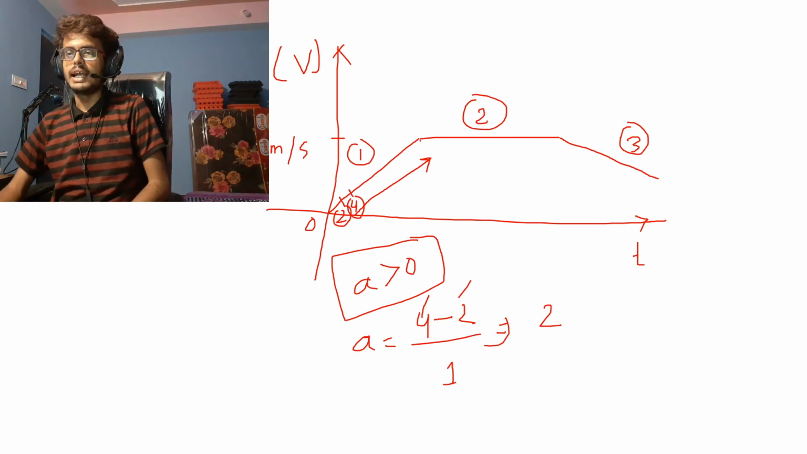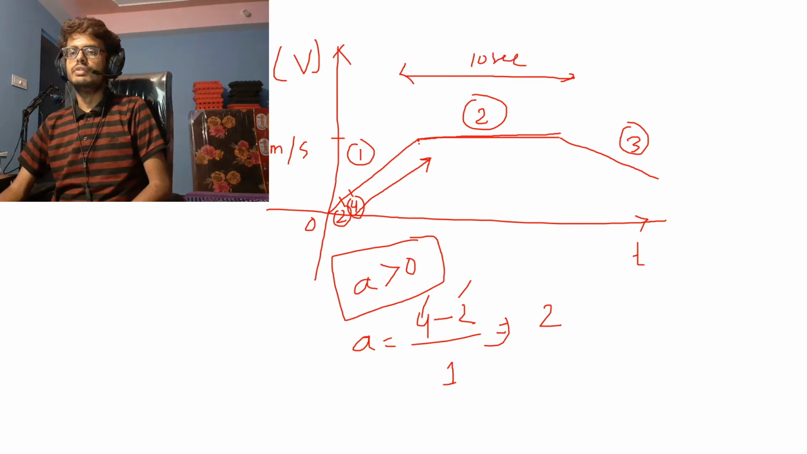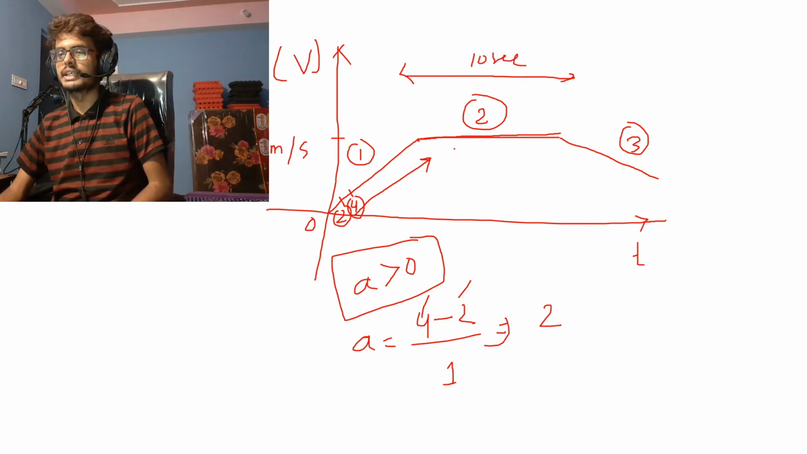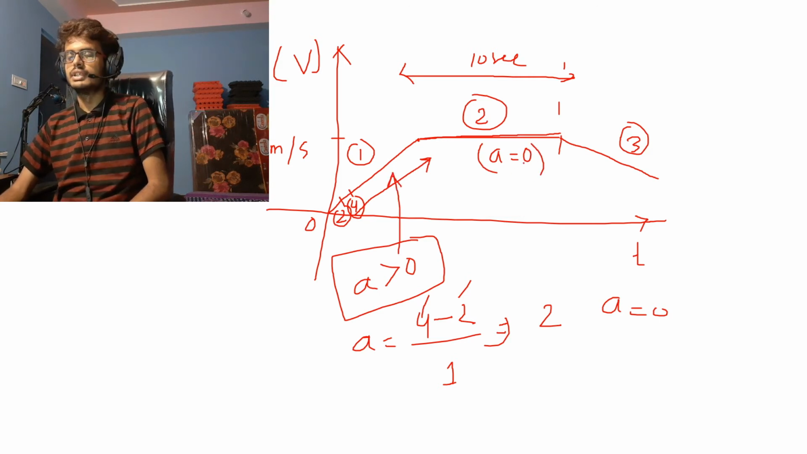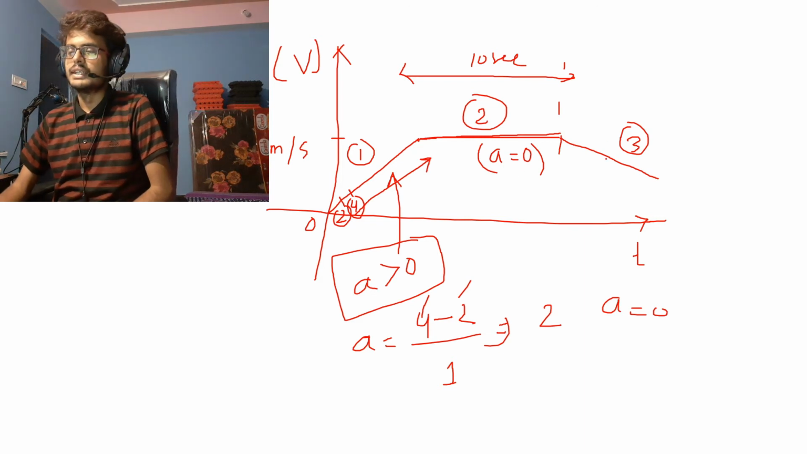So now, as it attains the velocity of 10 meter per second, we find that the body is not accelerating. It is moving in a straight line. It is moving at the same velocity for, let's say, 10 seconds, right? It is moving at a velocity of 10 meter per second for 10 seconds, which means its acceleration is 0 at this phase. At the previous phase, I already stated acceleration is greater than 0. Here acceleration is 0. Now here what happens?